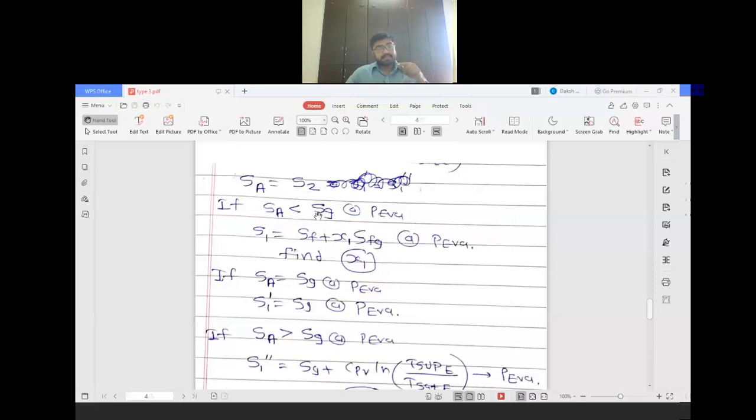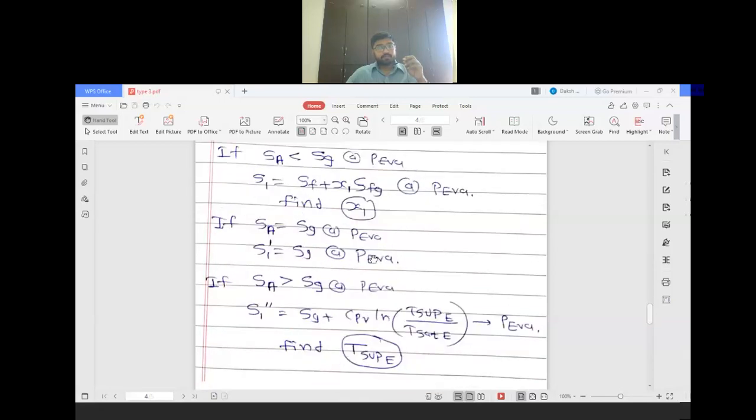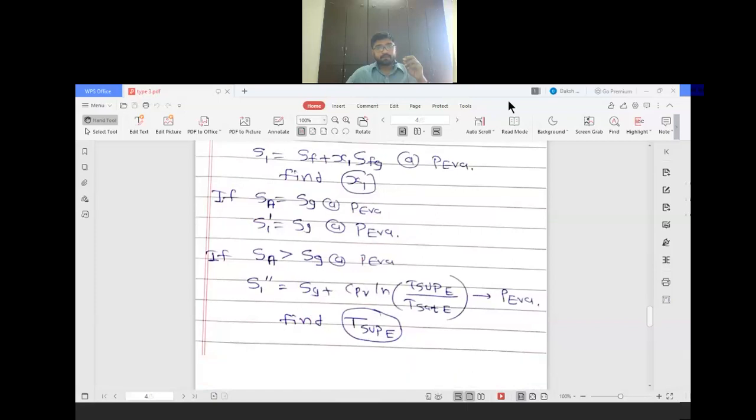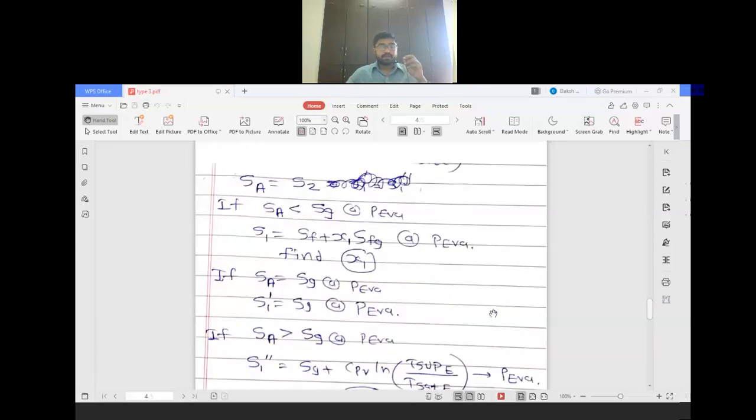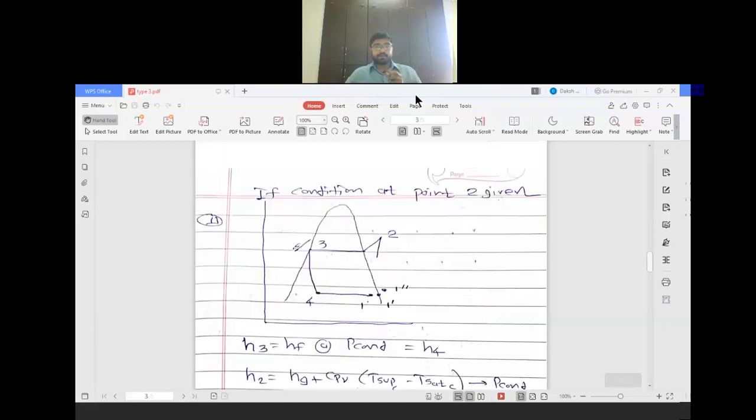If SA is less than SG, we can tell that this condition is wet. So you have to find out S1 and find out X1. Clear? If SA is equal to SG, then S1' is equal to SG, and if SA is greater than SG, then what you have to do? You have to find out S1'' and then after T superheated evaporator. So I hope you have understood this. Again I am telling you, this is an important point, that's why I am telling.